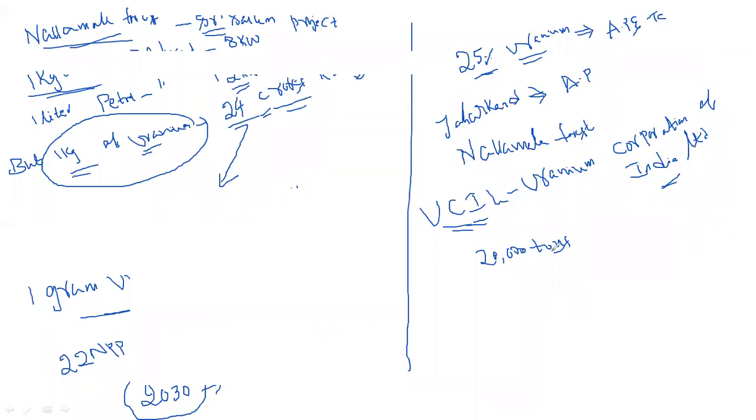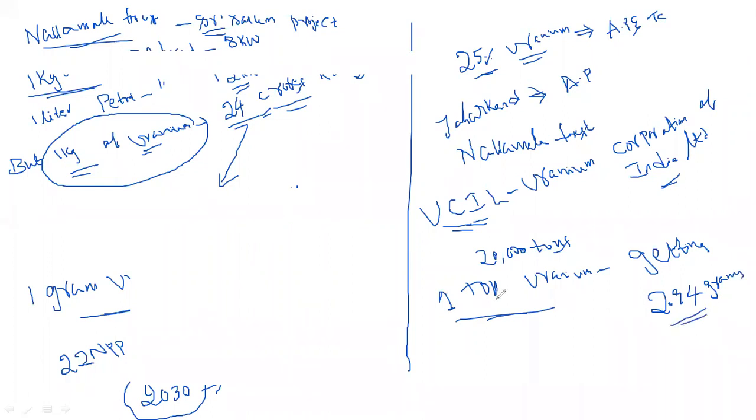If we take 1 ton of uranium ore, after cleaning, we get only 2.94 grams of usable uranium.